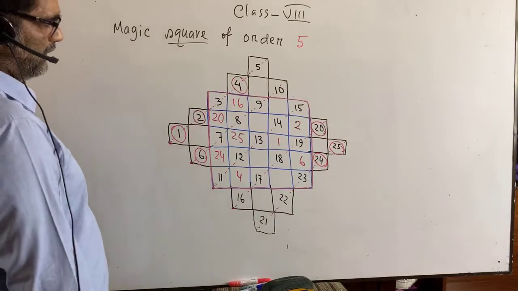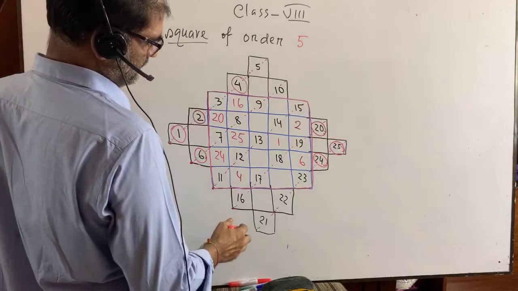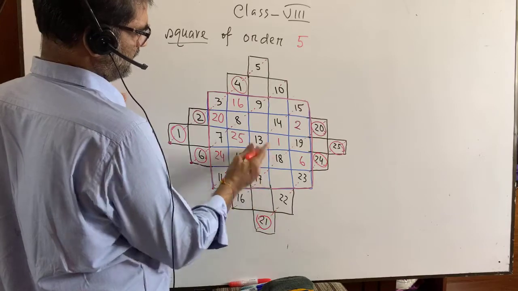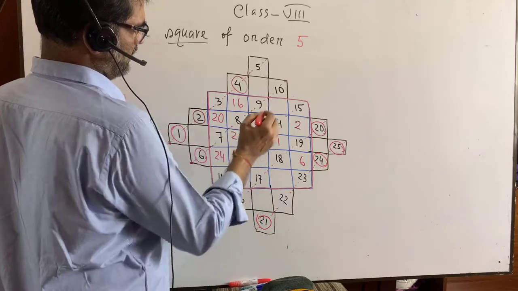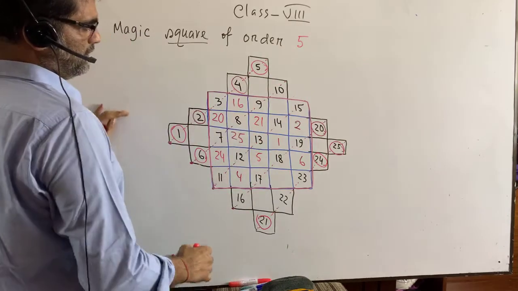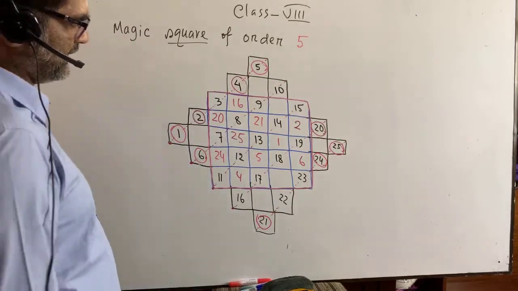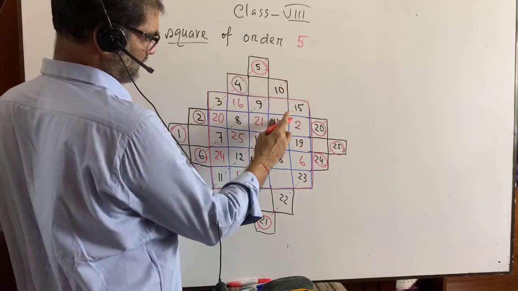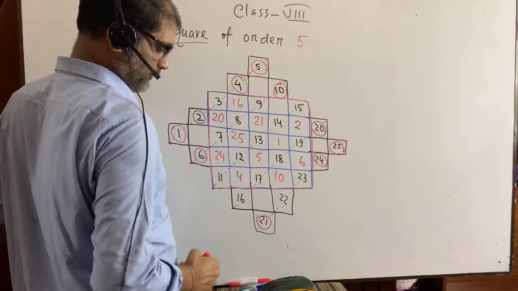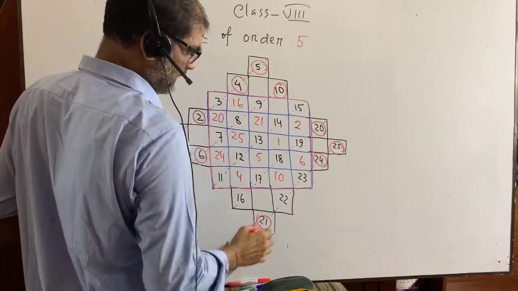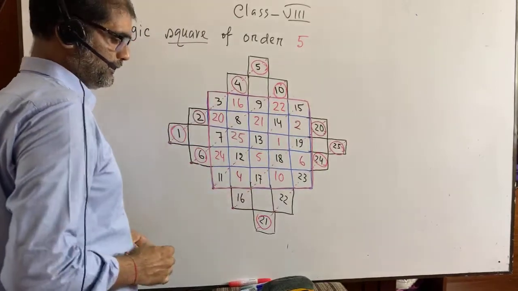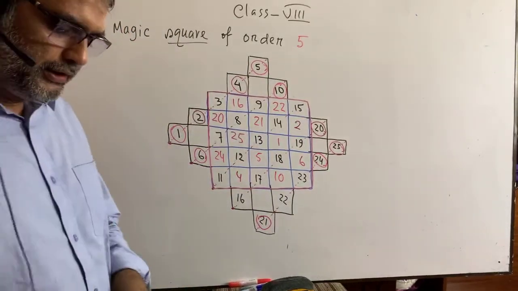Now you see, here it is 21. This is 21. Here it is 5. Take this 5 here. Now you can see this is 10. You take 10 here. This 10 has been taken. Now here it is 22. You take this 22. Now please count it.